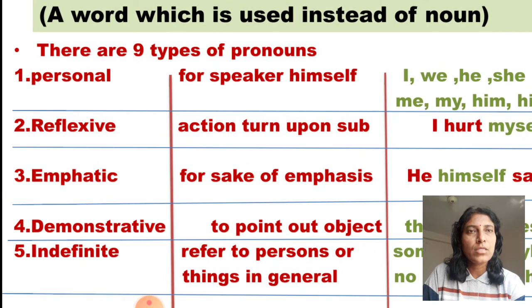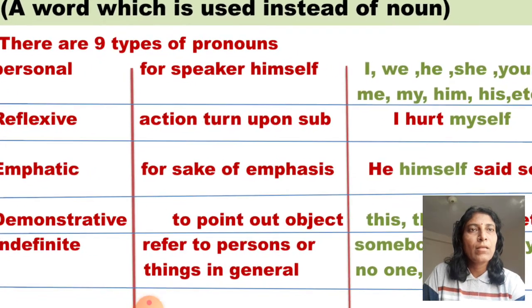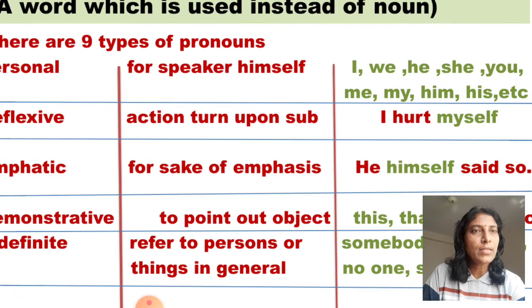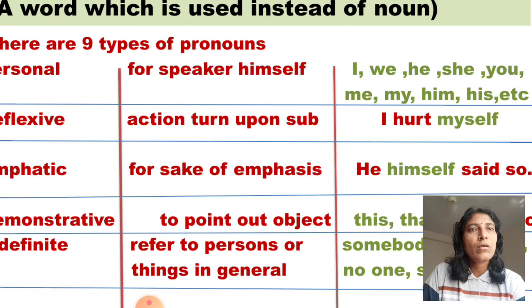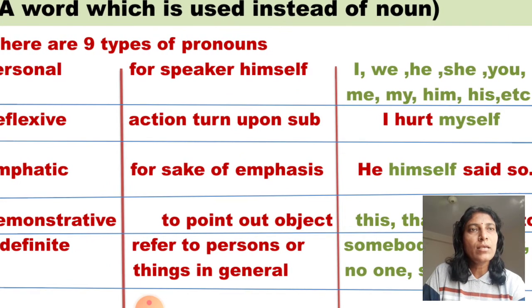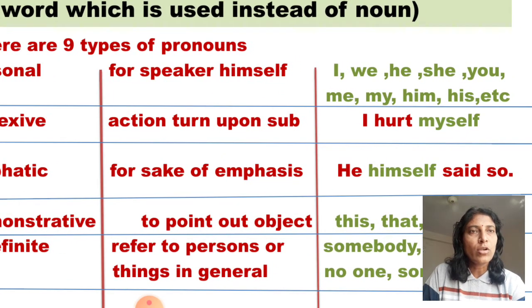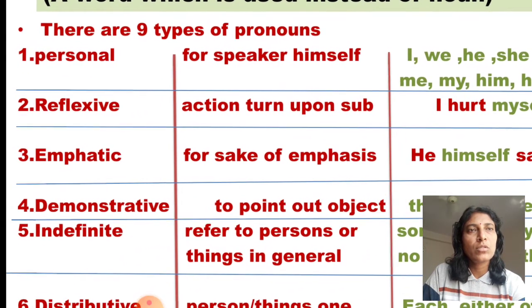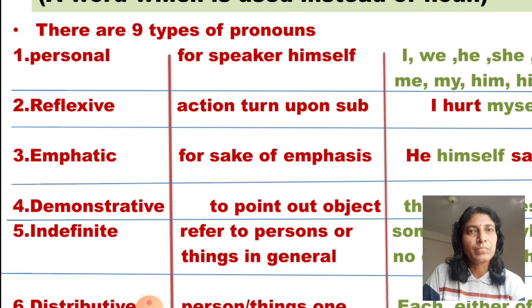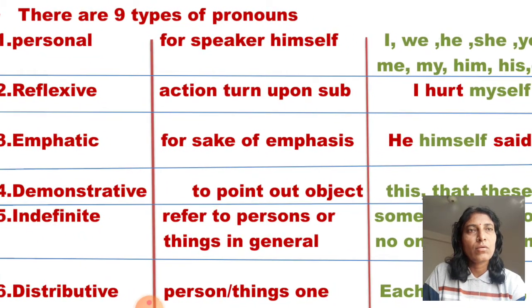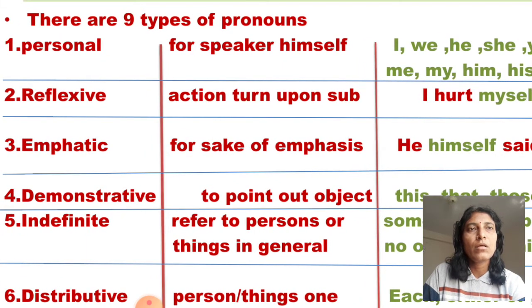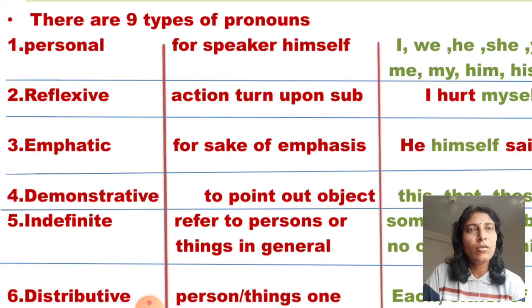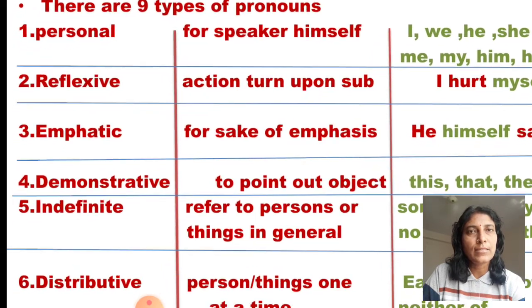Emphatic pronoun, for the sake of emphasis. Here also the same example, himself, myself, themselves. But the difference is that emphasis is given. He himself said so. So whatever is said, he himself is responsible for that. So this is emphatic pronoun. How can we recognize reflexive and emphatic pronoun? It depends upon their places and the meaning of the sentence.